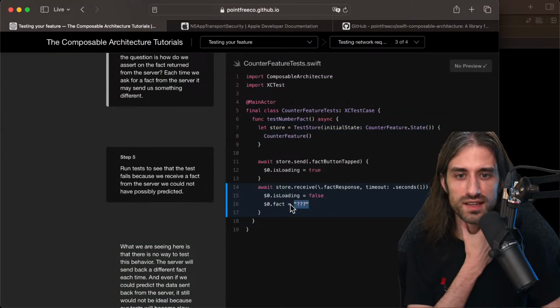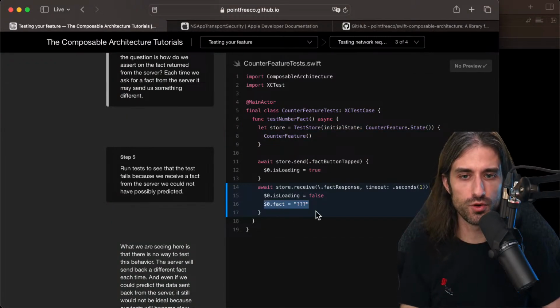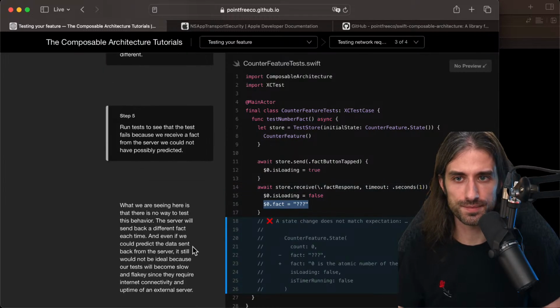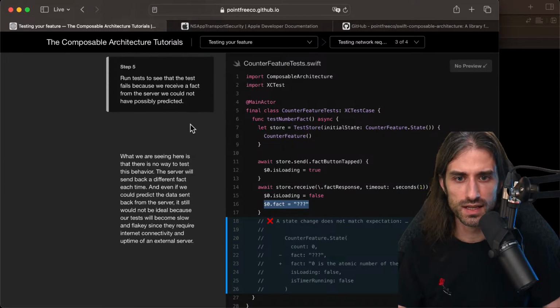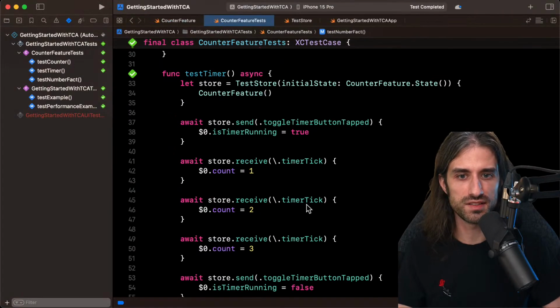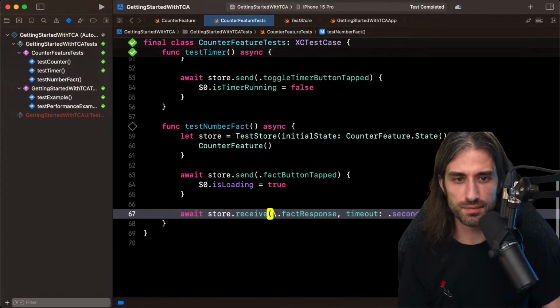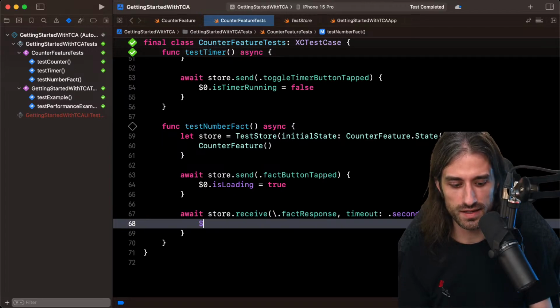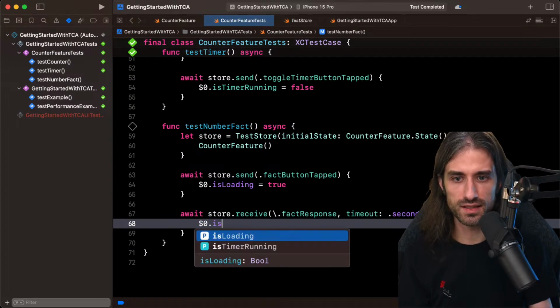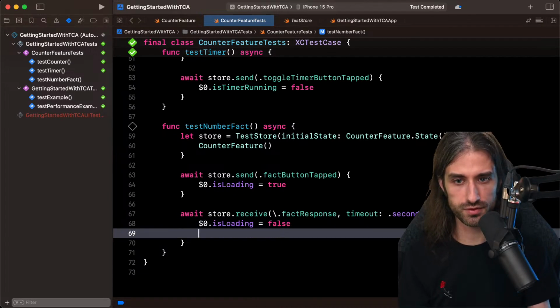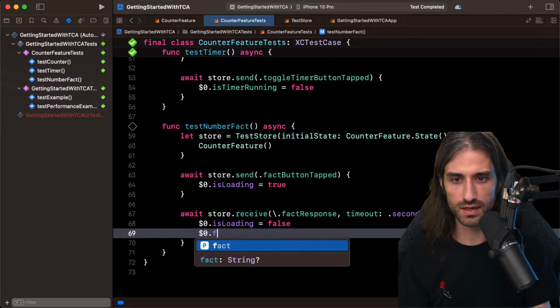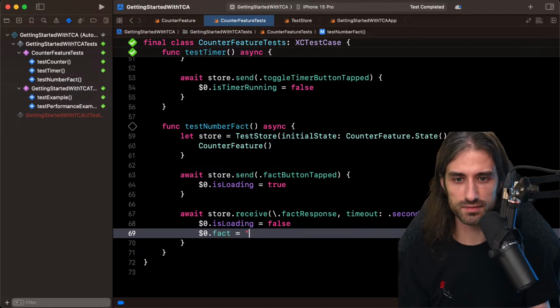So yes, how do we test the fact because we don't know what the network will return? If we run the test, we'll see the test fails because we received a fact from the server we could not have possibly predicted. So in the example, it does two things. It tests that isLoading is back to false. And then what is the fact?